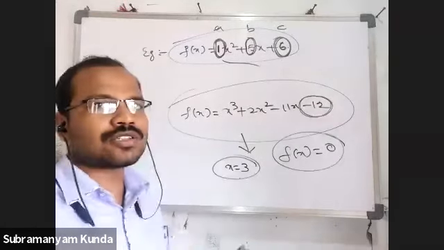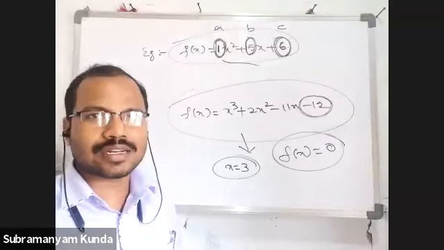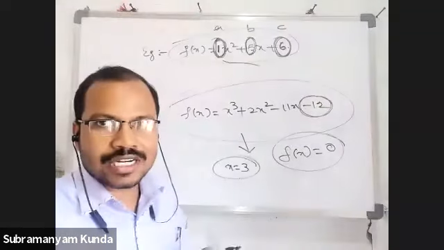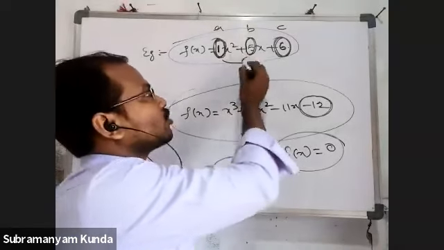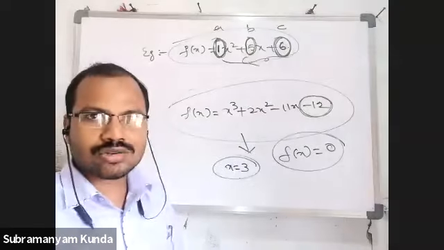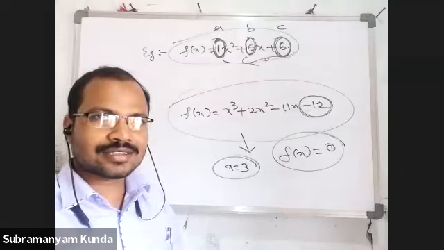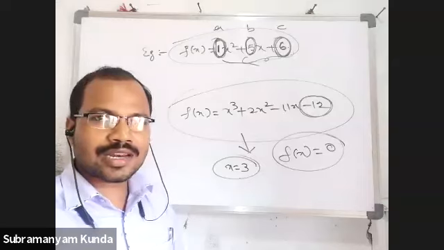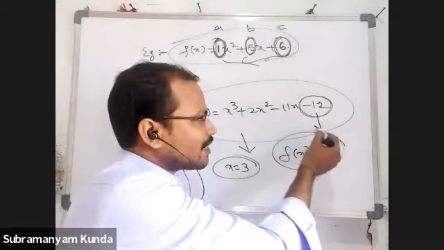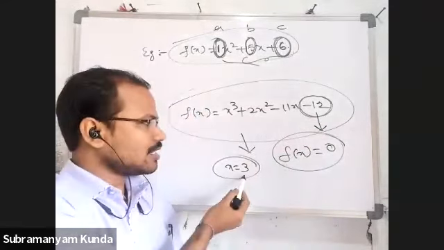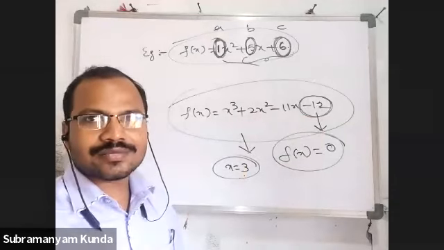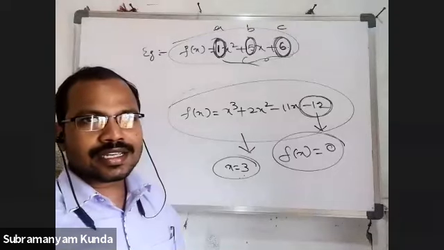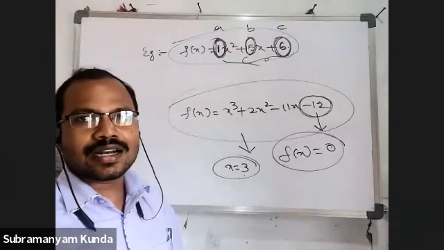So finally what I want to say, if any polynomial with leading coefficient 1 and all other coefficients integers, then any integer root of that polynomial will be a factor of the constant term. Here also 3 is a factor of 12, the constant term. Is it clear?